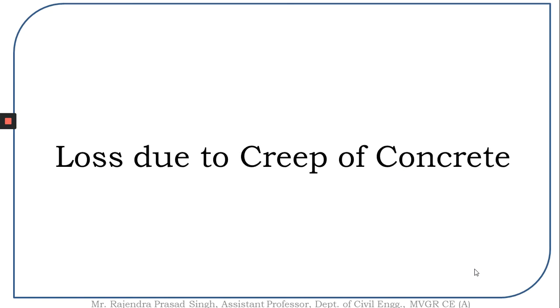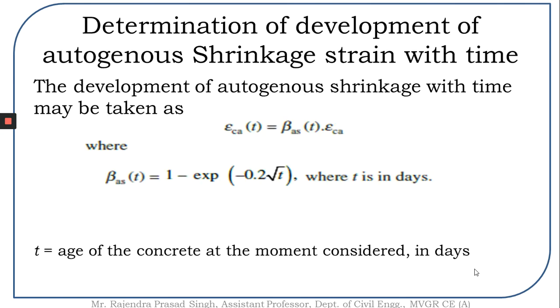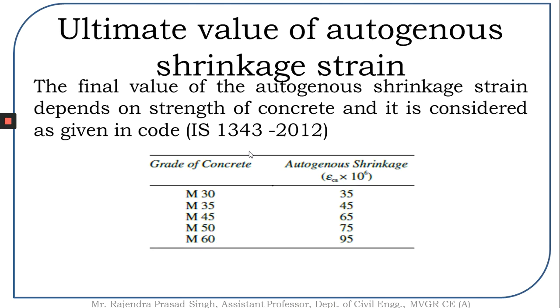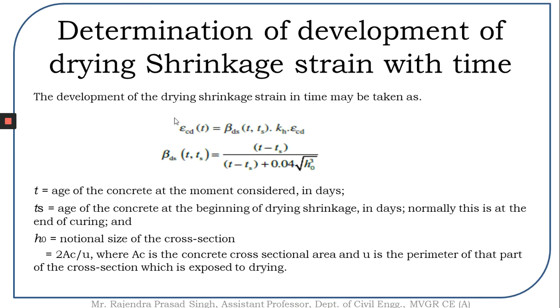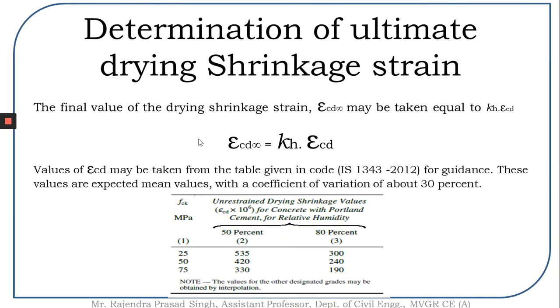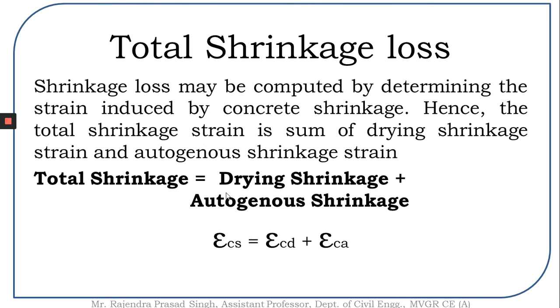So this concludes the determination of autogeneous shrinkage strain at a particular time t. Upon identifying this autogeneous shrinkage strain at a particular time t as well as drying shrinkage strain at a particular time t, we are going to add these two terms to find out what is the total shrinkage strain.